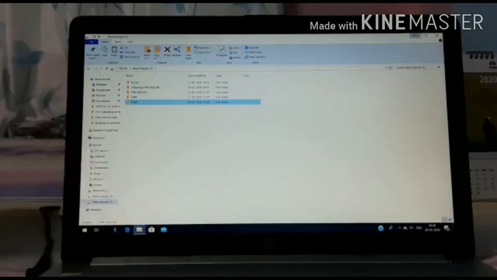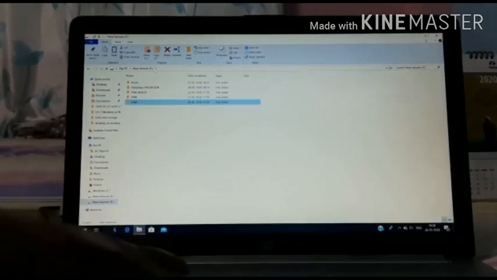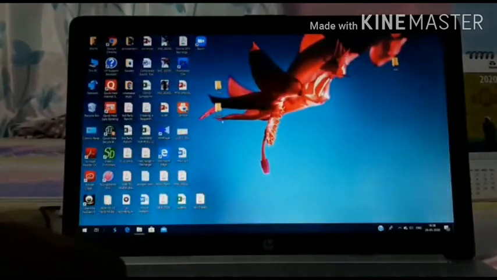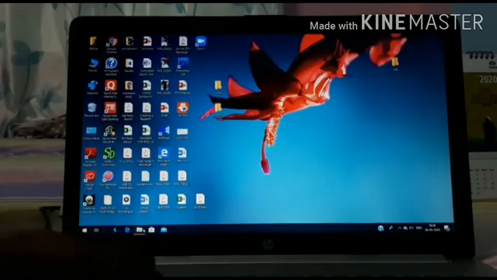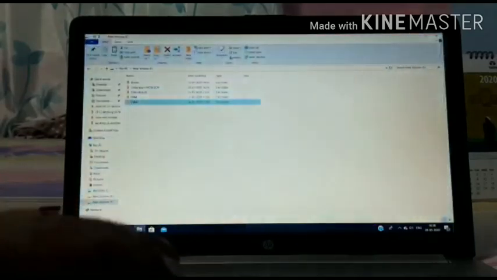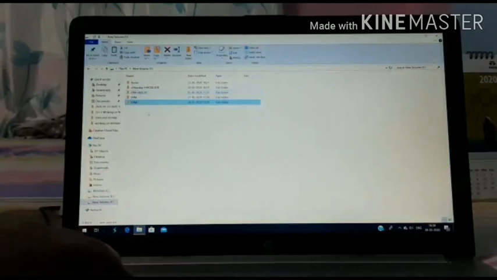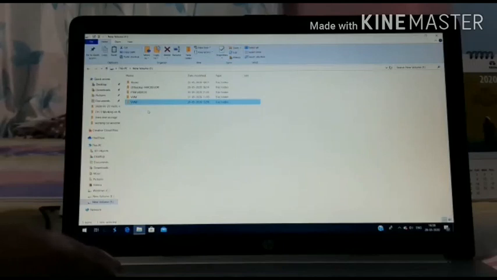VVM1 is present on the desktop, and it is also present in the new volume folder. It means the VVM1 folder is present in both places.